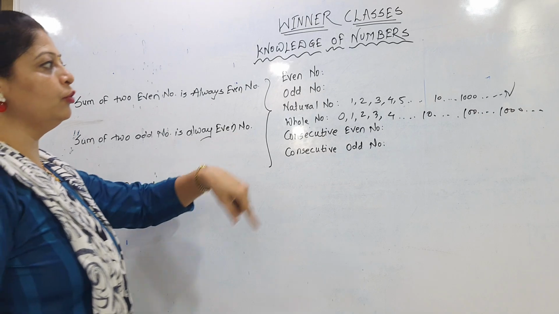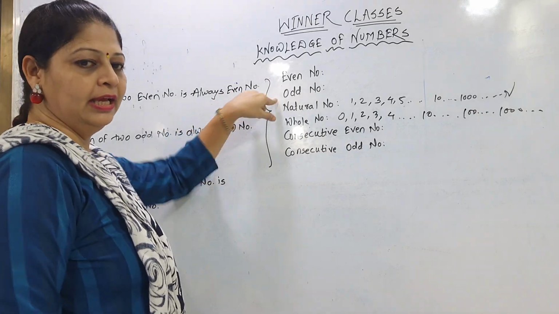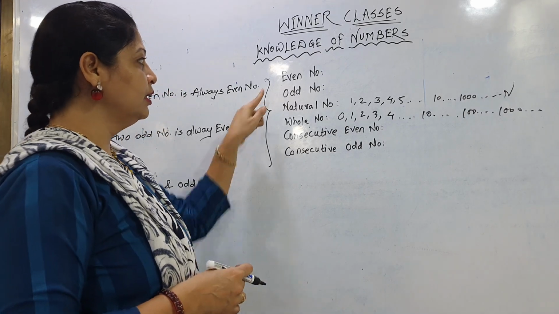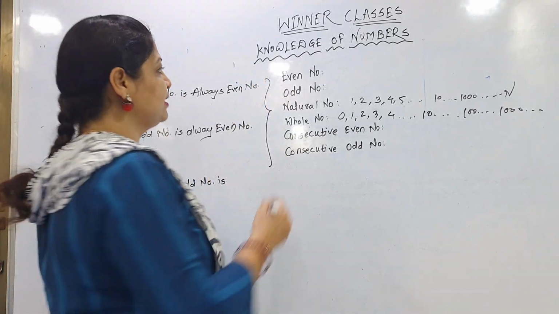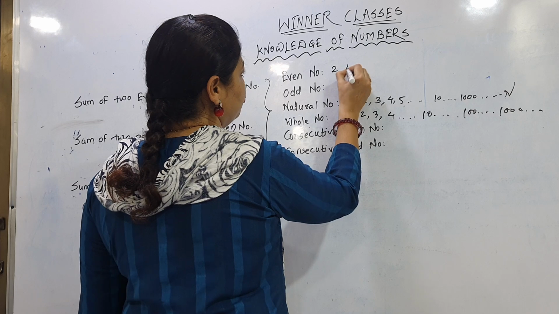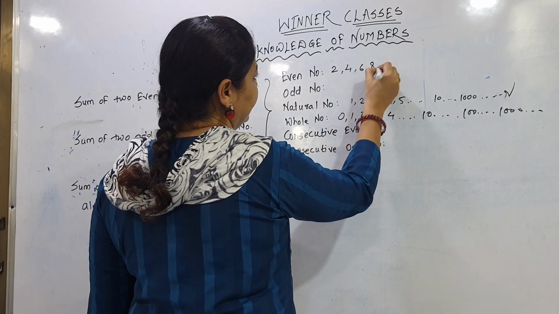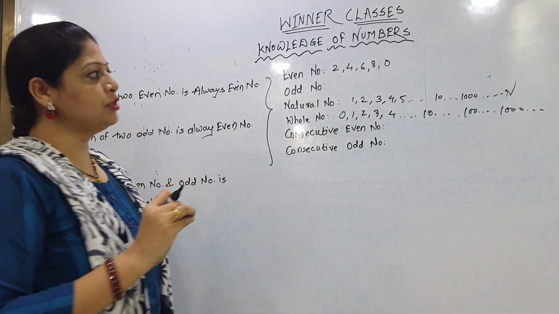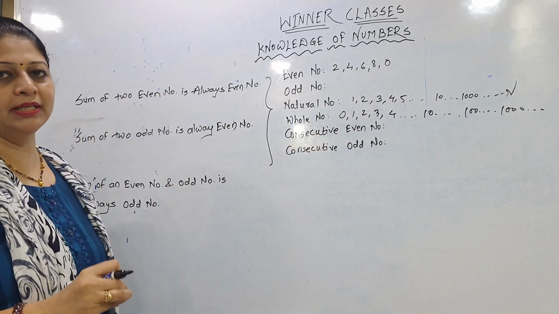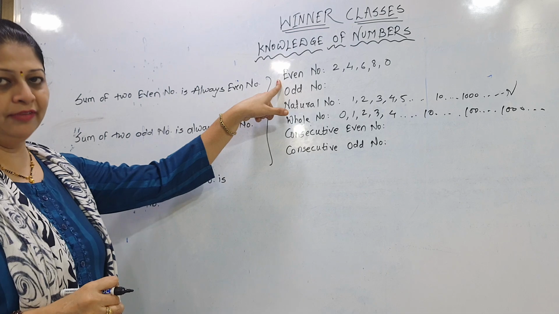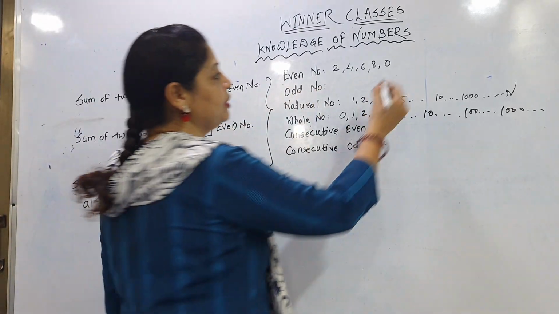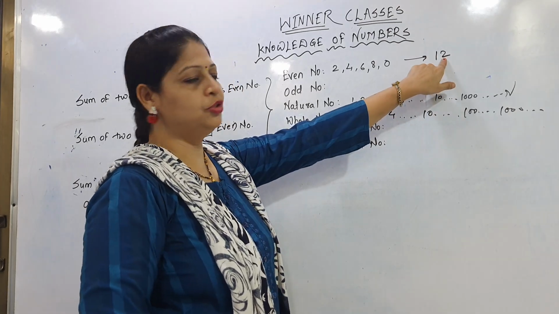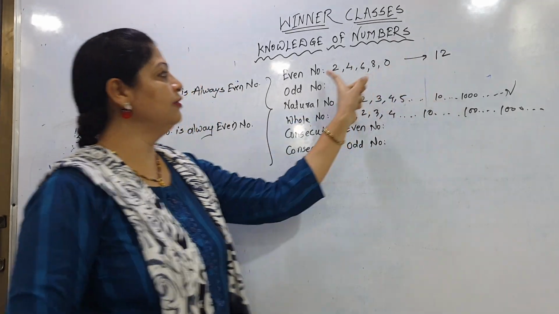Apart from that, you people know even numbers and odd numbers. In 2nd and 3rd standard, we learn about even and odd numbers. In even numbers, for example 2, 4, 6, 8, 0, we have to observe the unit place, and those numbers are called even numbers. For example, 12: the unit place carries 2, so 12 is an even number.